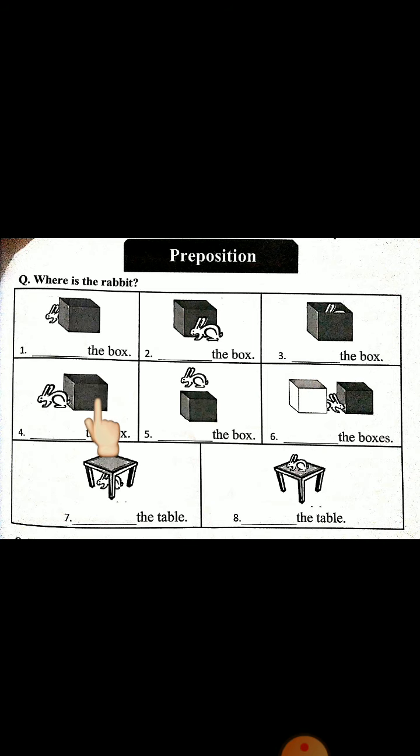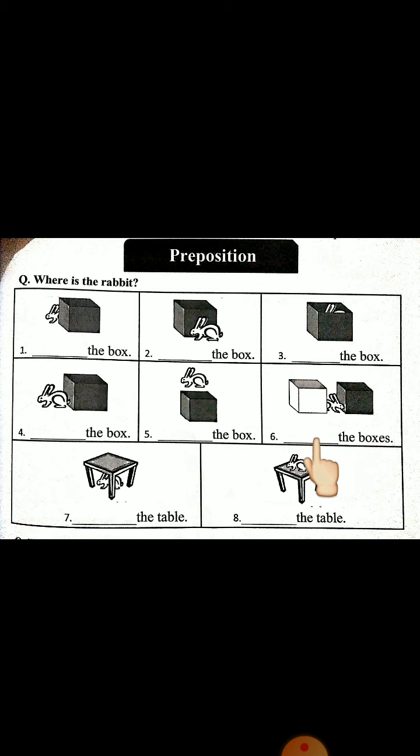Number 4. Where is the rabbit? Beside the box. Beside. उसके एक तरफ है, डिब्बे के एक तरफ है. Number 5. Dash the box. Where is the rabbit? Over the box. Over. उसके ऊपर से गुजर रहा है. Over the box.